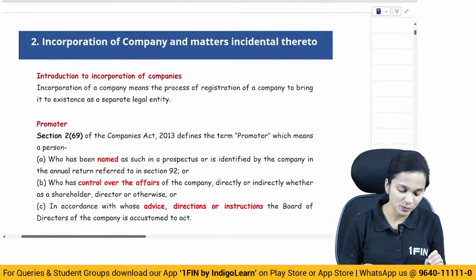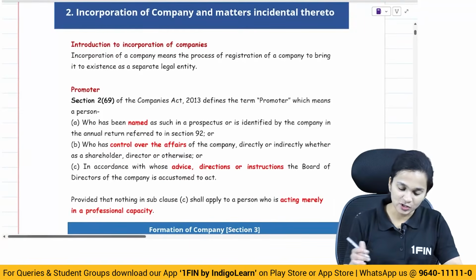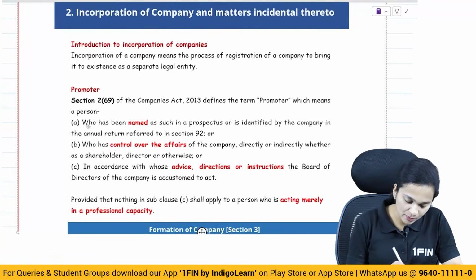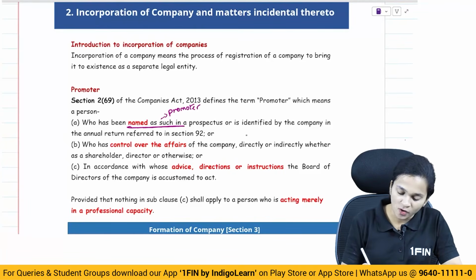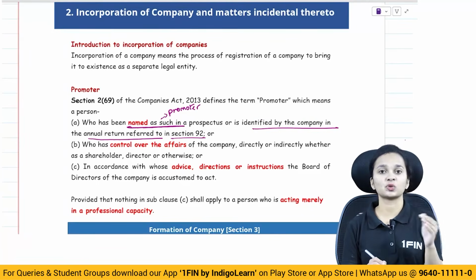So who is a promoter? Let's have a look at the definition of promoter. Section 2 clause 69 defines a promoter, which means a person who has been named as such. Named as such means named as promoter in the prospectus, or identified by the company in the annual return in section 92.